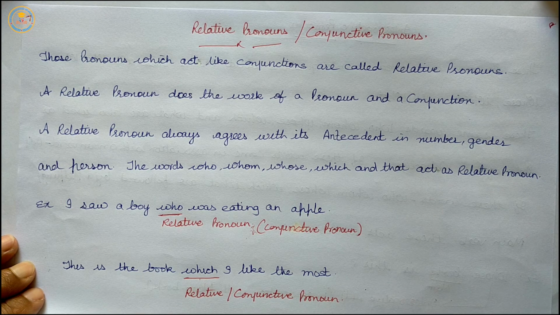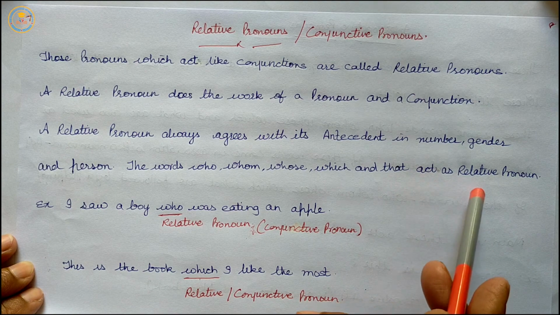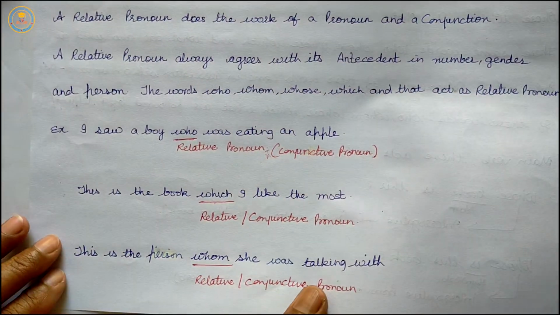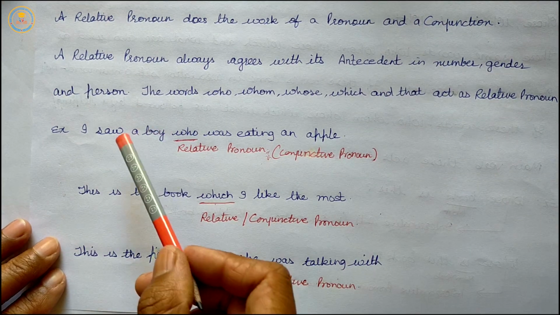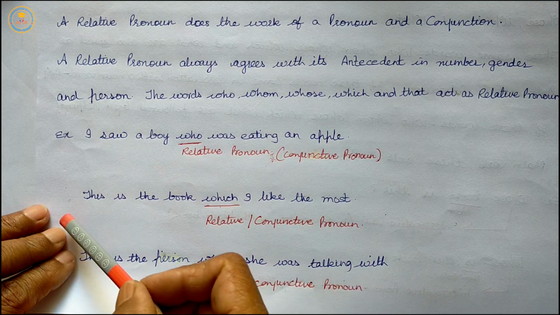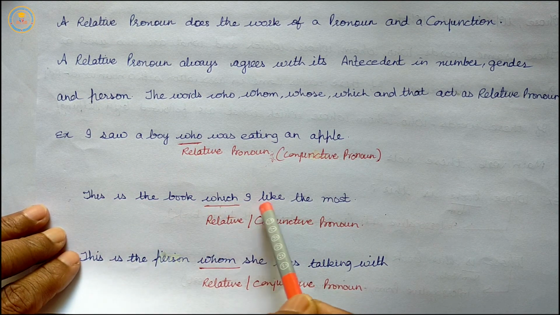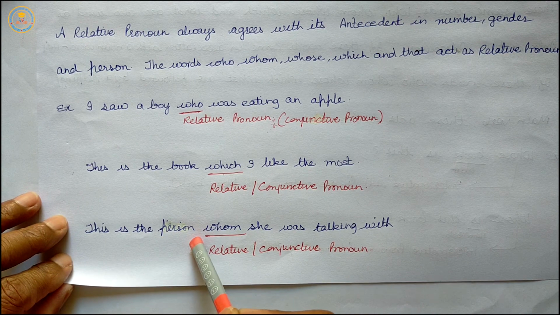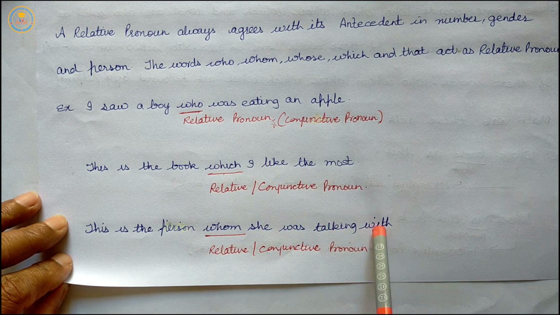The words who, whom, whose, which, and that act as relative pronouns. Example, I saw a boy who was eating an apple. This is the book which I like the most. This is the person whom she was talking with.